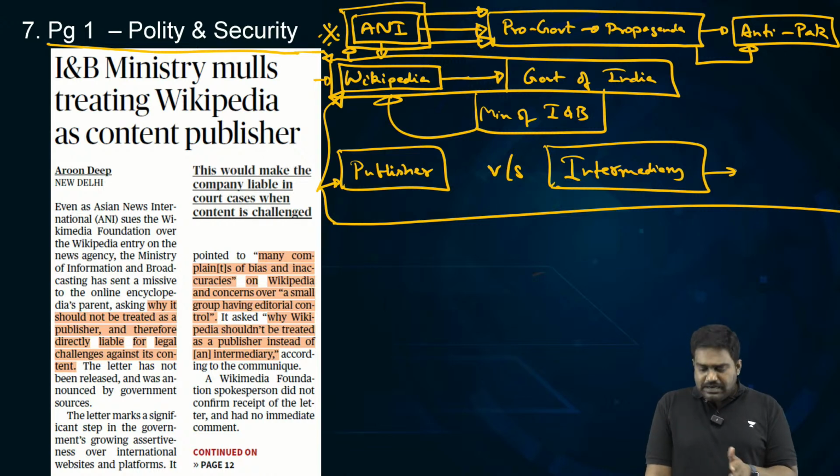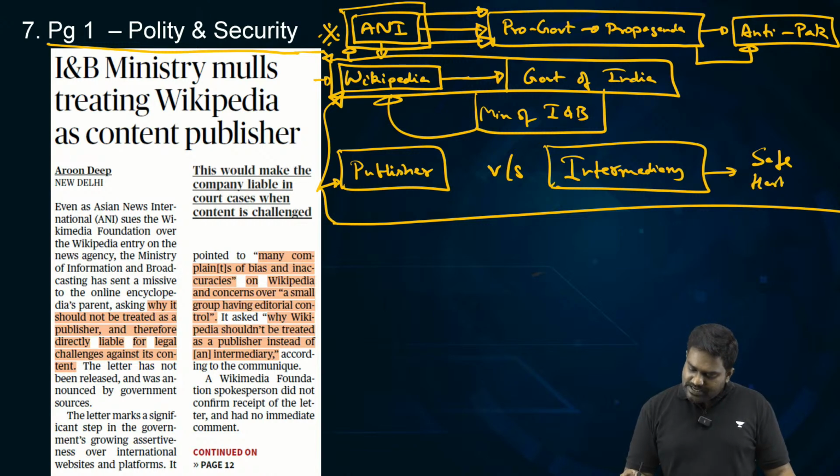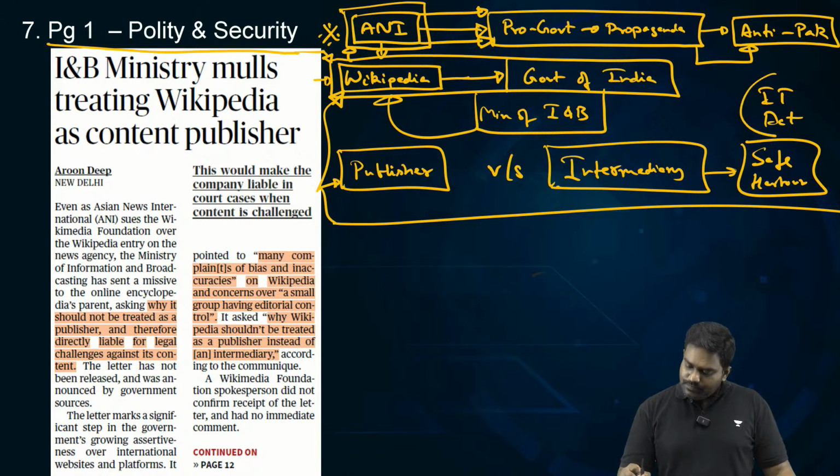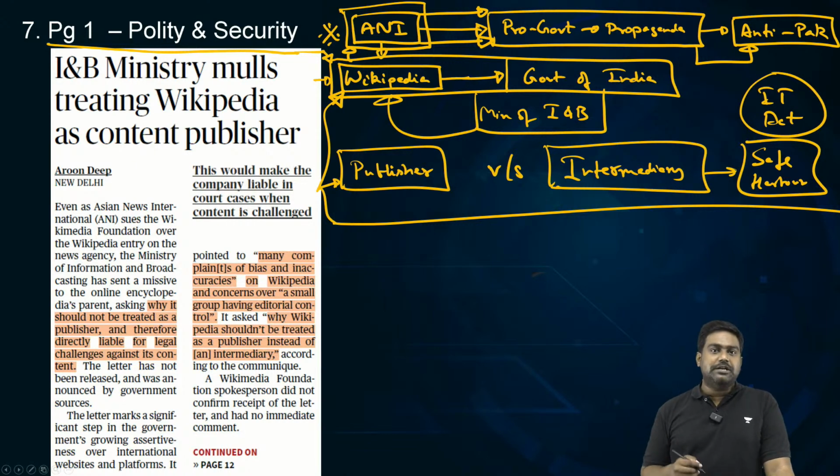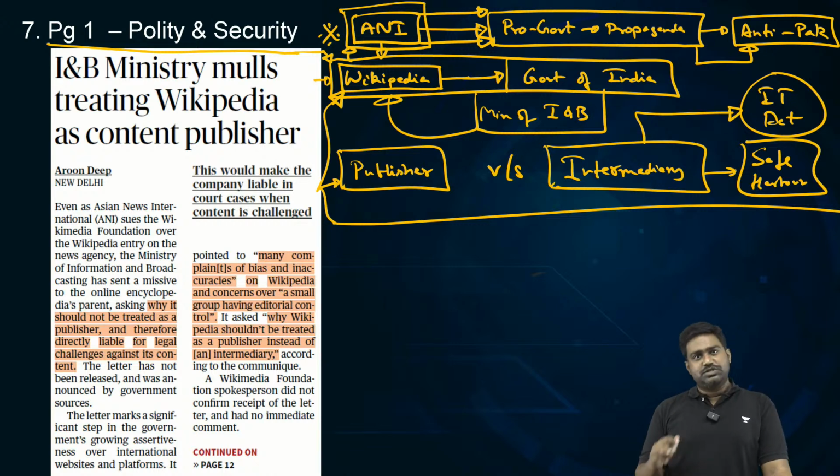Now, if Wikipedia is seen as only an intermediary, then it will enjoy the protection of the safe harbor provision under the IT Act. Remember, we have studied safe harbor repeatedly. Under the IT Act, intermediaries, including social media platforms and online digital platforms, are all considered as intermediaries who are hosting the content posted by someone else. They get a safe harbor, which is a legal immunity.